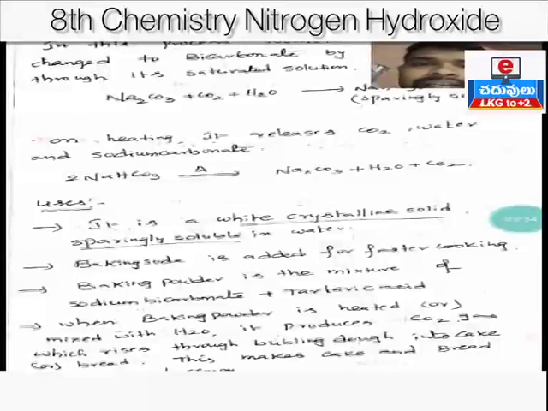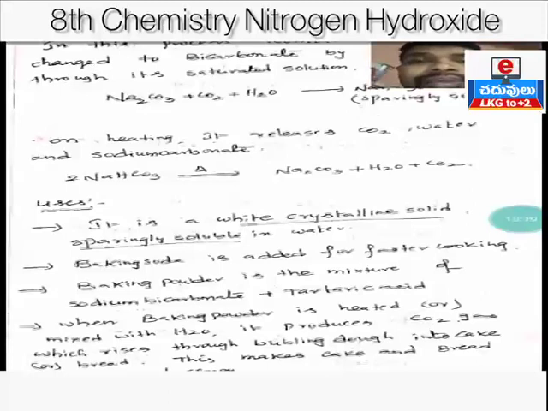In addition to baking soda, baking powder is also available in the market. Baking powder is different. Baking soda is a compound, its chemical formula is NaHCO3, also called sodium hydrogen carbonate or sodium bicarbonate.